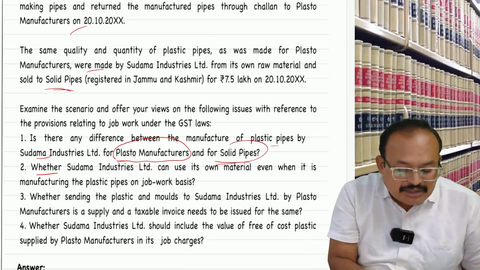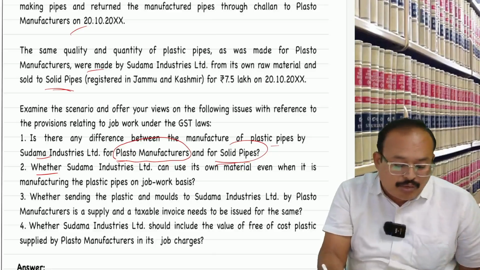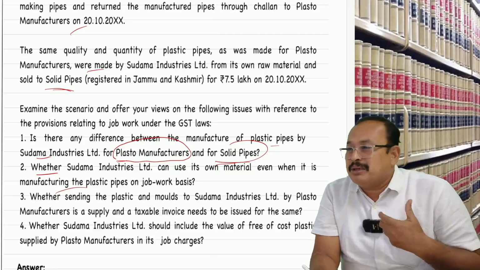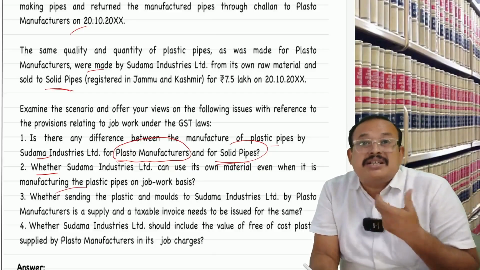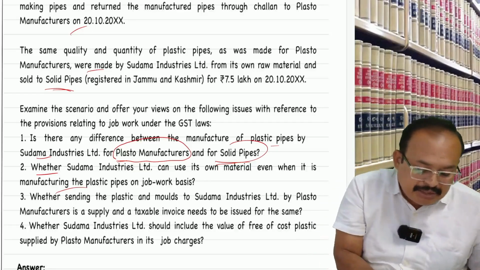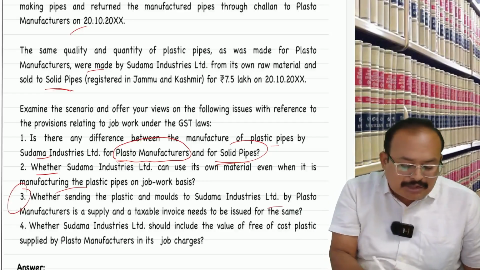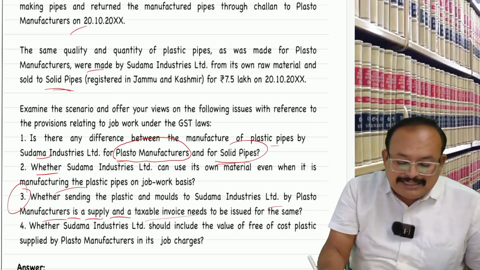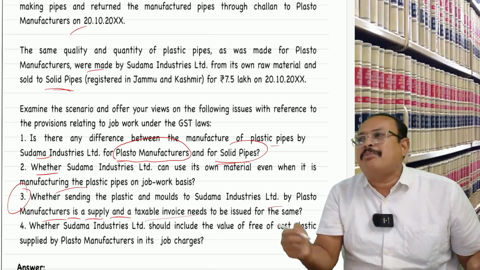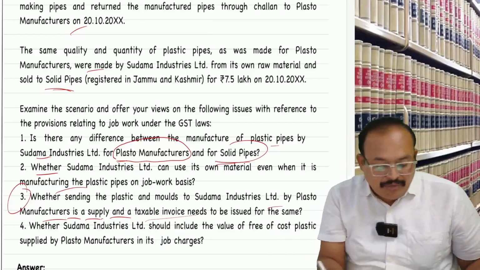Further, whether Sudama Industries can use its own material on its own account in manufacturing the plastic pipes as a job worker? Yes, the job worker can use his own material as consumables while providing the output service. Point number 3: whether, on sending the plastic molds to Sudama Industries Limited, Plasto manufacturer is required to issue a tax invoice? No. The principal is not required to issue a tax invoice, but it is not a supply when the goods are made available to the job worker. It's clear, my difference.